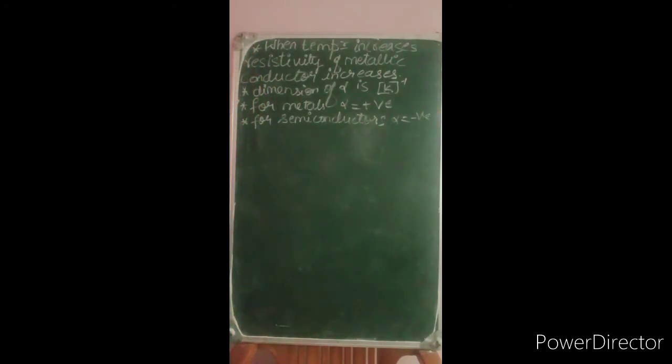Okay, so alloys like nichrome, manganese and constantan show very weak dependence of resistivity on temperature.